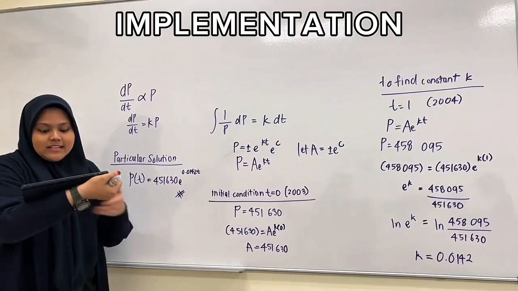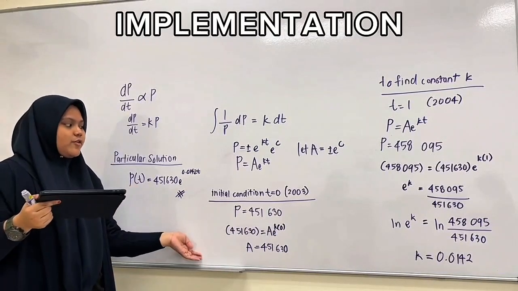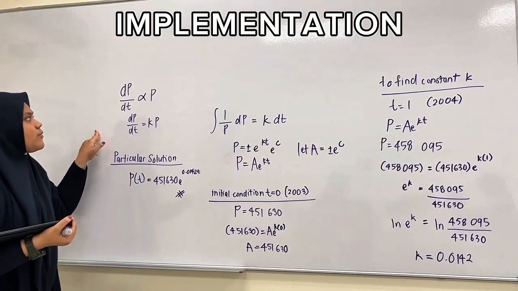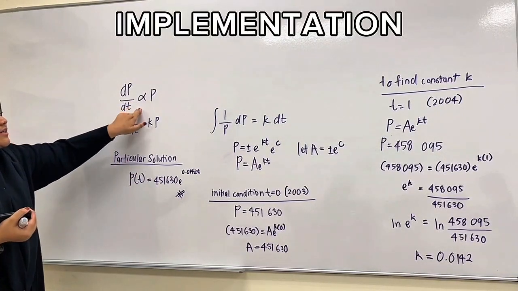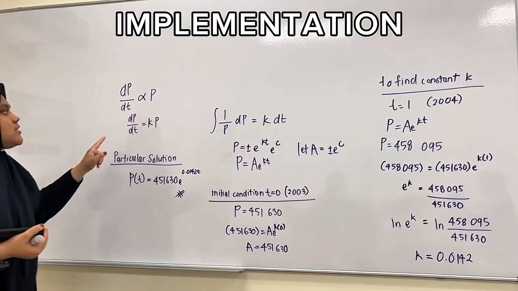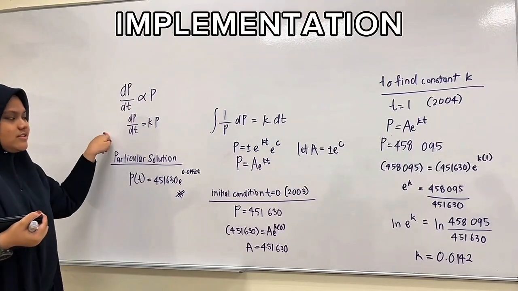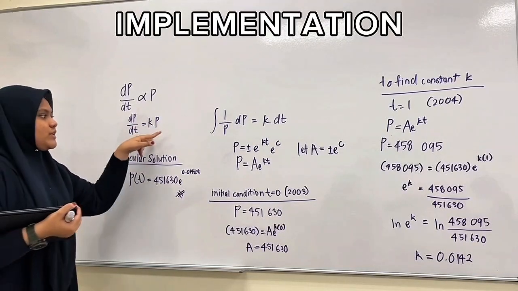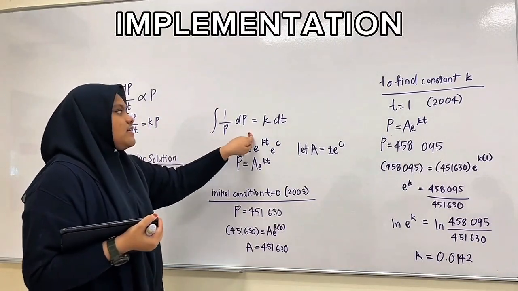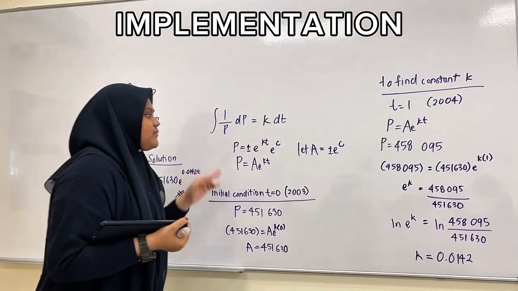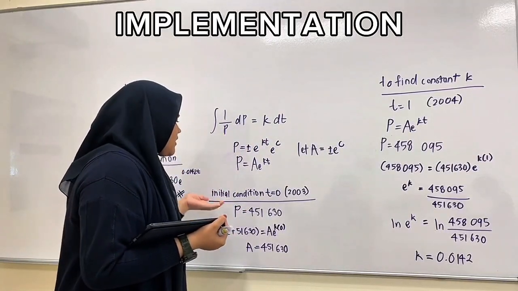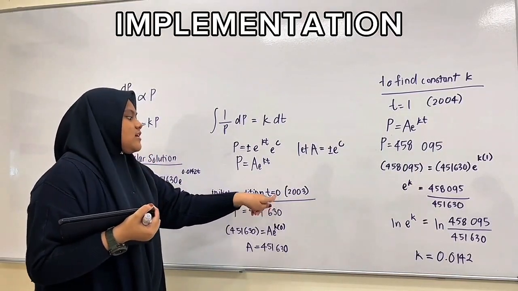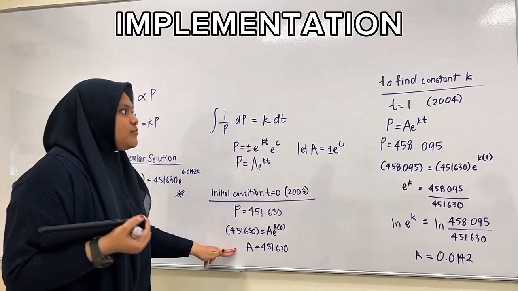To obtain the equation for the particular solution, we use the Malthusian model, where dP over dt is directly proportional to population. To turn this into the equation, we put a constant beside the population, and we integrate both sides to separate the variables. To obtain the initial condition, we use t equals 0 to find the value of a.